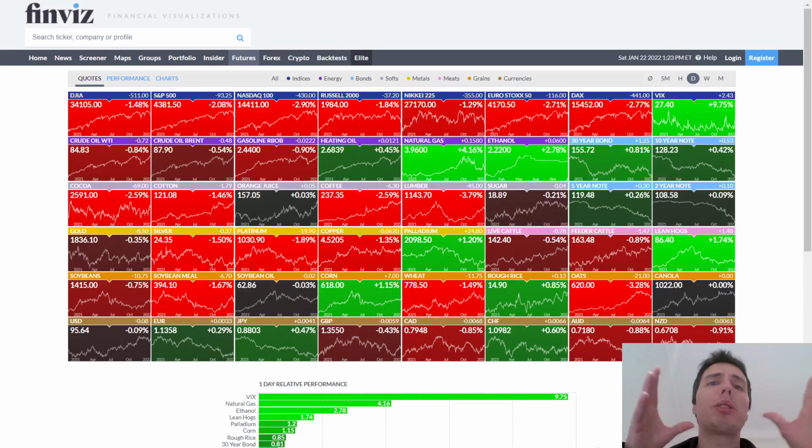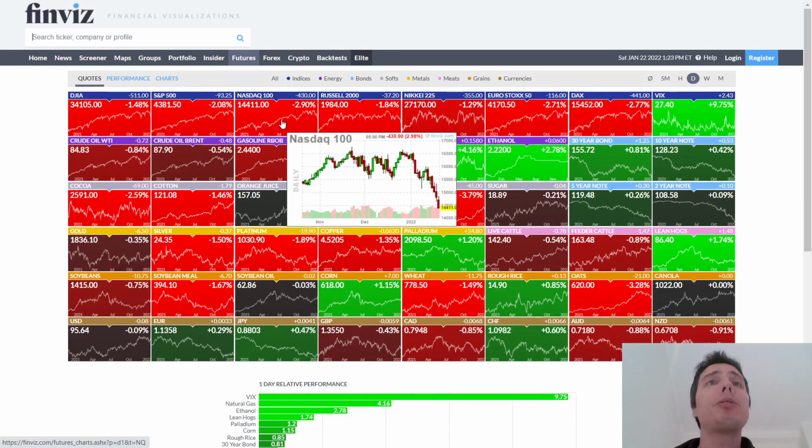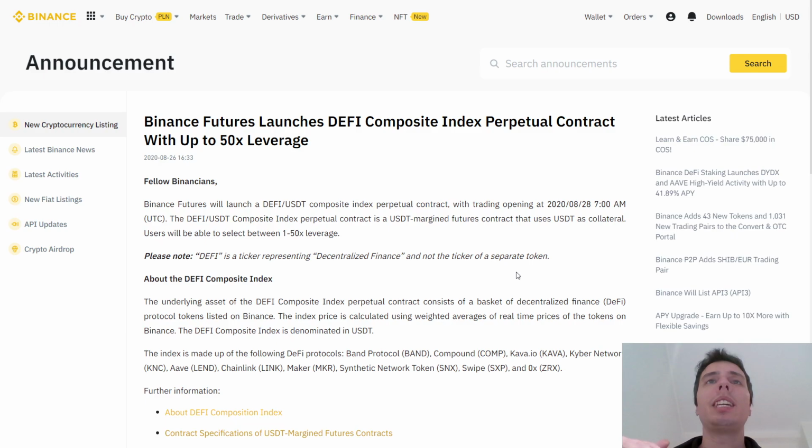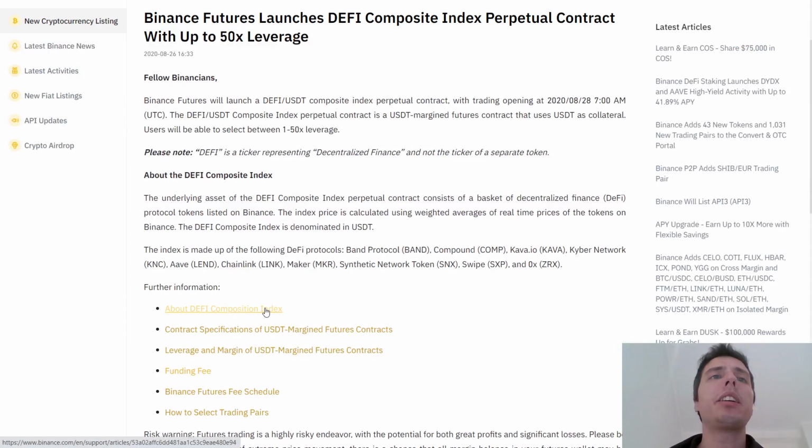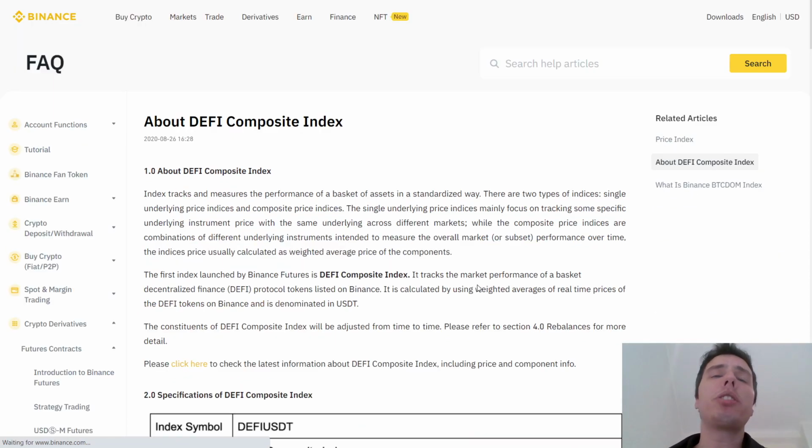Okay, very cool. But what is an index? An index is like the Nasdaq. So for example, Nasdaq is an index of the top 100 companies related to technology in the US. So it is a composite with the top 100 performing companies in this sector. On the DeFi Composite Index, we have a similar thing. So if you want to know more, just click here about the DeFi Composite Index.